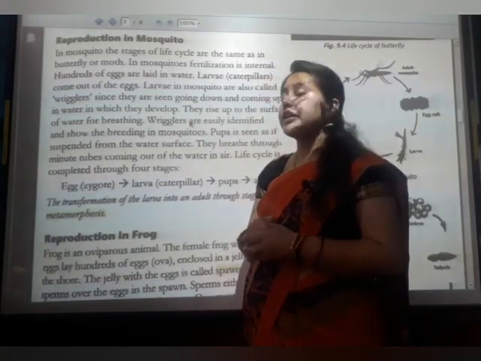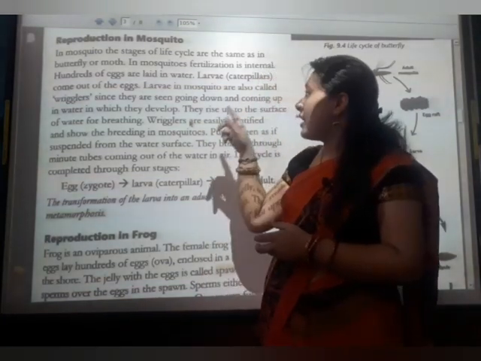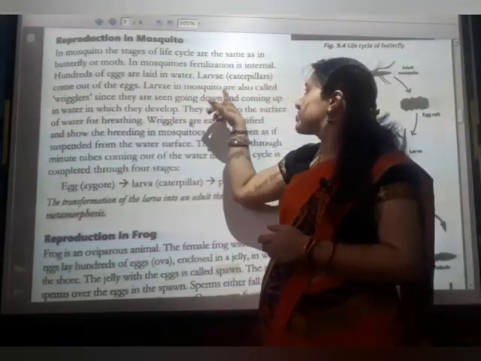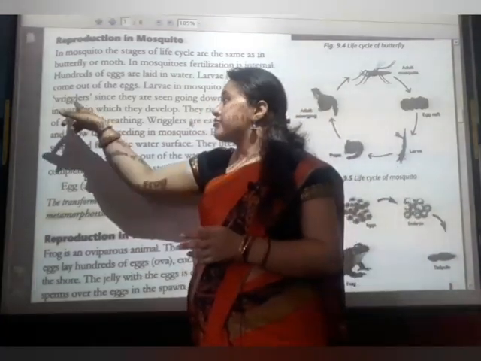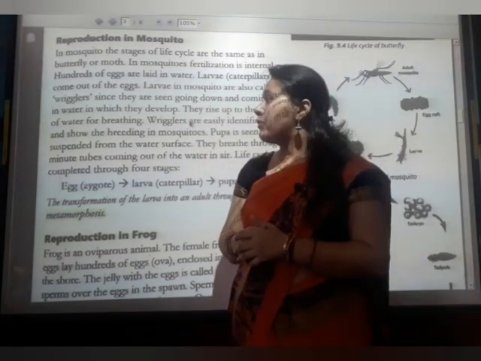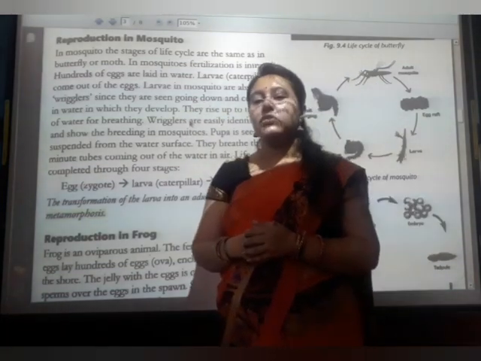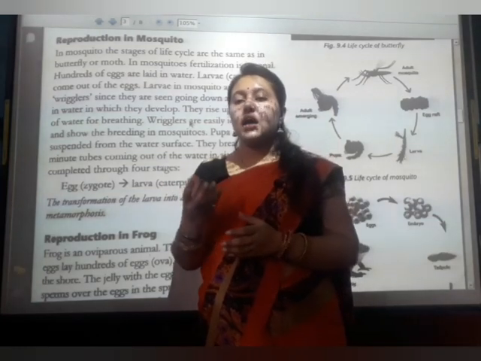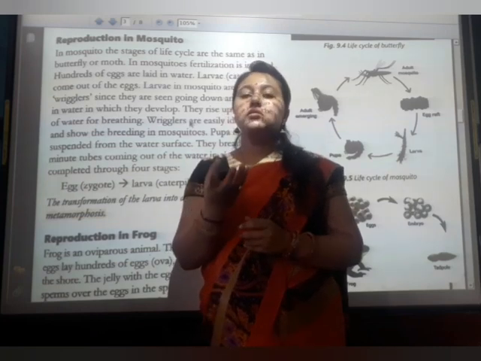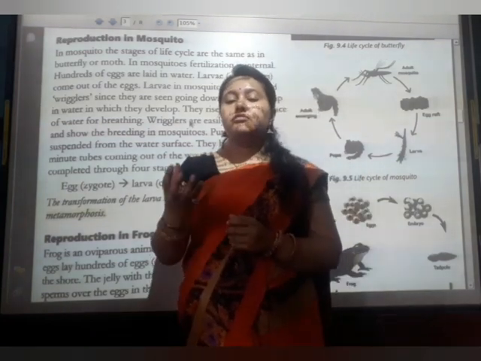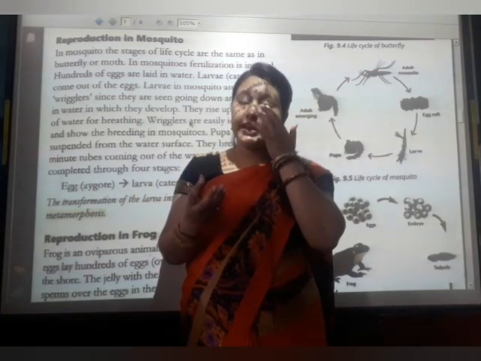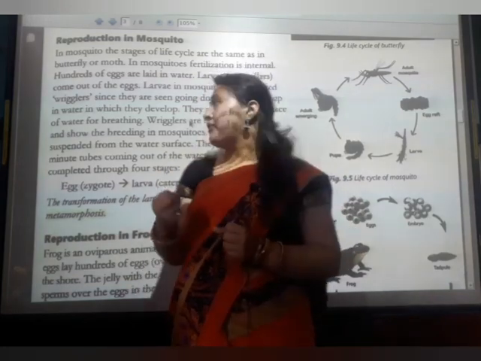Hundreds of eggs are laid in the water. A larva, like a caterpillar, comes out from the egg. Larvae in mosquitoes are also called wrigglers, since they are seen going down and coming up in the water in which they develop. If you want to see these larvae, you can store dirty water in some glass for 4-5 days, where mosquitoes easily breed. There you can see the larva.